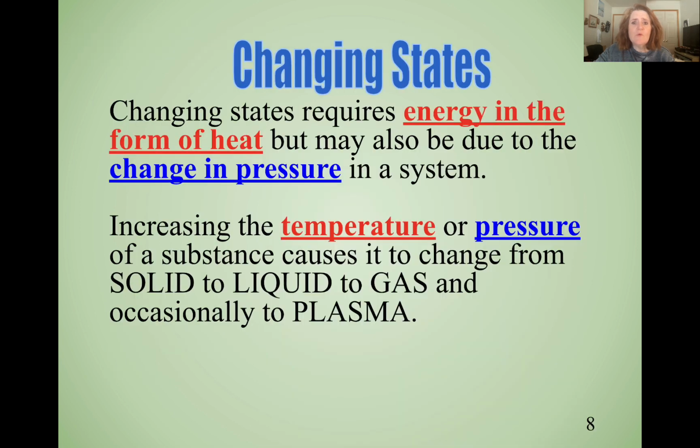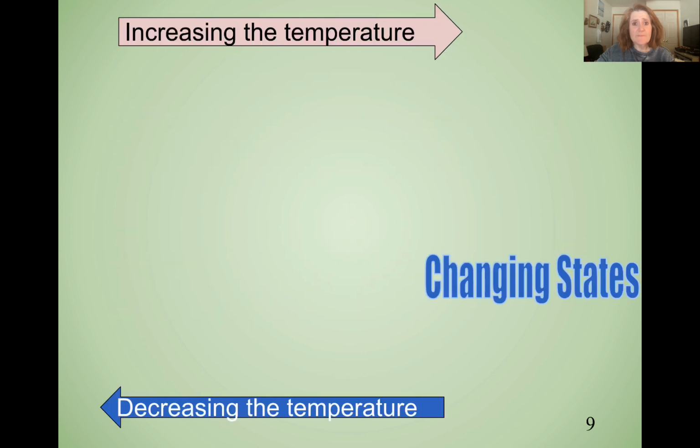Changing state from one state to another, from a solid to a liquid to a gas and even to a plasma, requires energy. It could come in the form of heat or pressure. So increasing the temperature or increasing the pressure, which we'll study when we look at gas laws, will cause a change in state from a solid to a liquid to a gas and occasionally into a plasma.